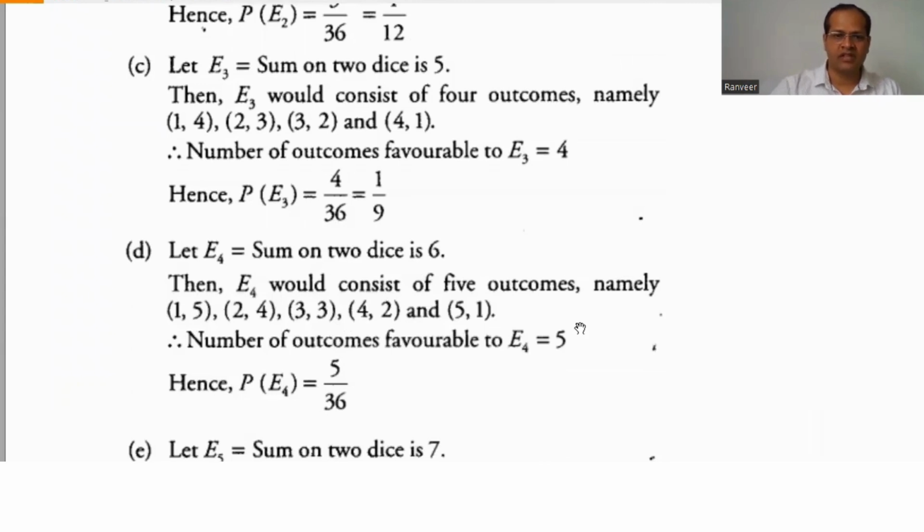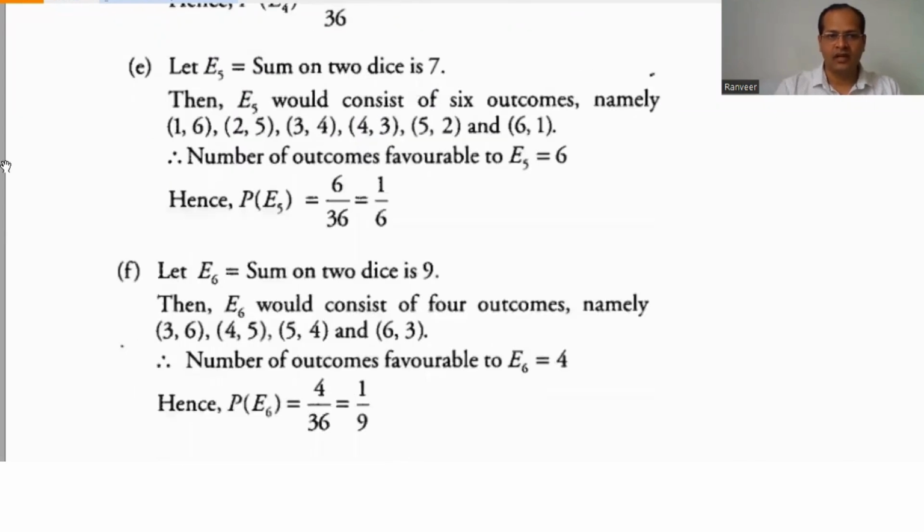For 6, 5 outcomes are possible: 1,5, 2,4, 3,3, 4,2, 5,1. So 5 by 36. Similarly, for 7, we write 1,6, 2,5, 3,4 and so on. The total number of outcomes available is 6, so 6 by 36 is 1 by 6.